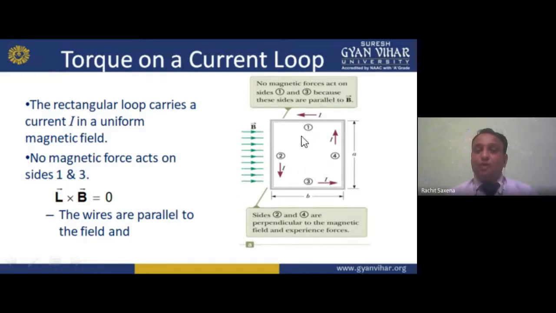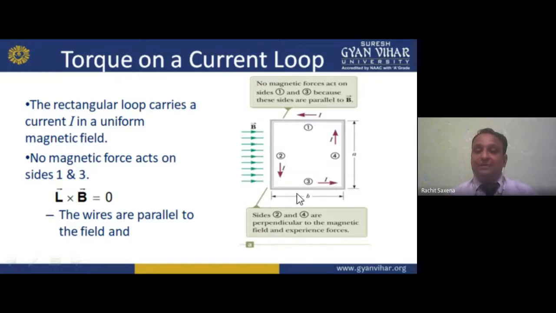If I'm talking about the 1 and 3 positions, now a rectangle I'm talking about, so my dear students, 4 sides will be there. If I'm talking about the triangle, then 3 sides will be there. Now, if I'm talking about the uniform, I'm taking a square and a rectangle. So instead of a square, I'm taking a rectangle. Now see, B is the magnetic field, represented by green flux lines, green arrow lines. So if I move here, for example, I am moving B into this.